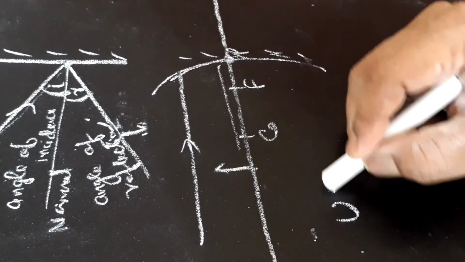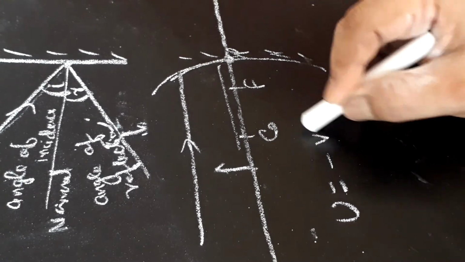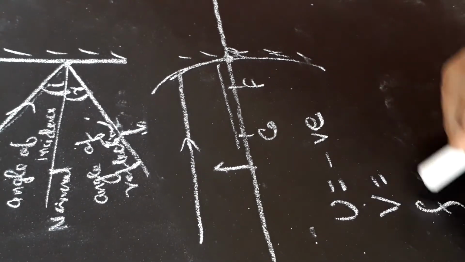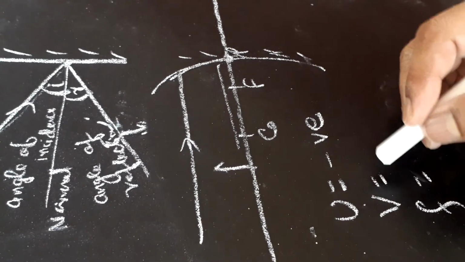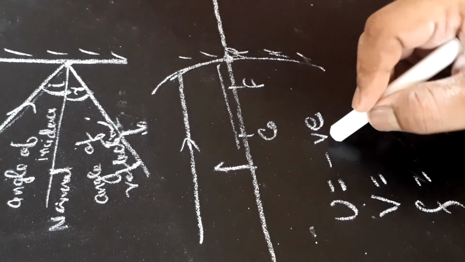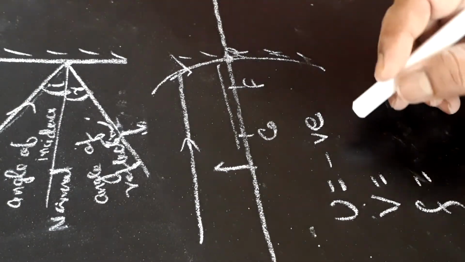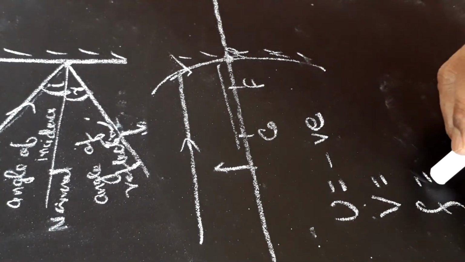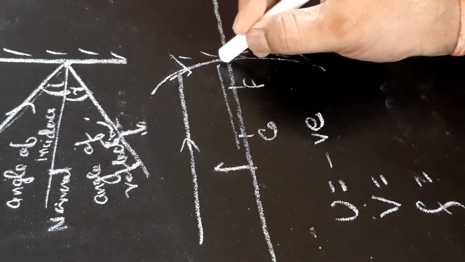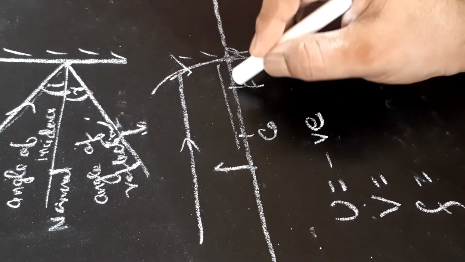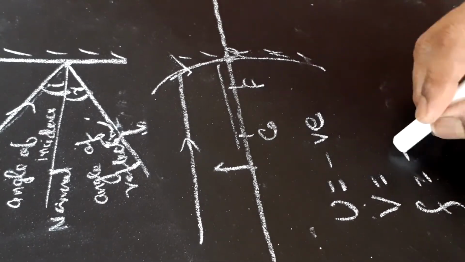So object distance U will always be negative. U means object distance, V means image distance, F means focal length. So U will be negative in all the cases, whether we talk about concave mirror or convex mirror. If we talk about focal length, again we will put zero of scale here and measure in the opposite direction. Then focal length of this concave mirror is negative.